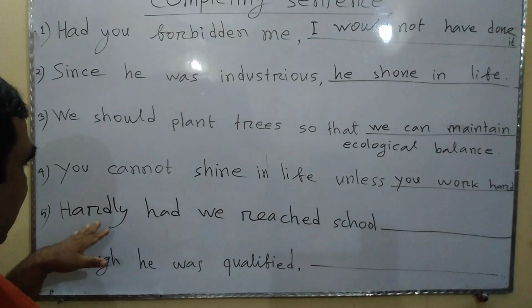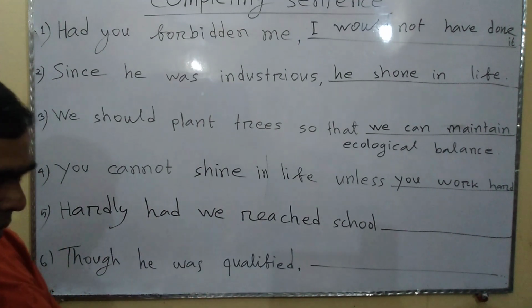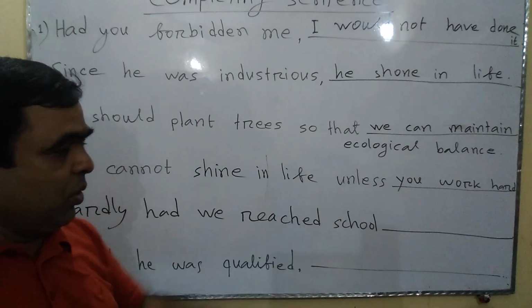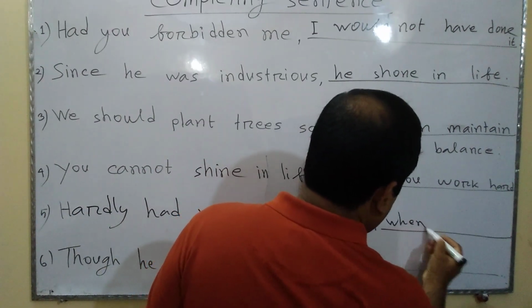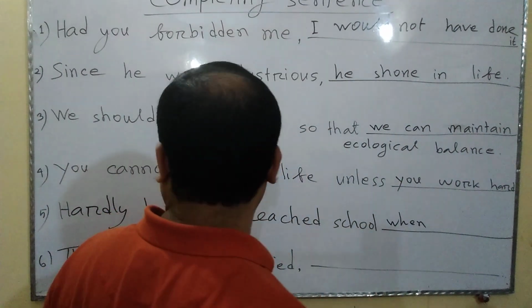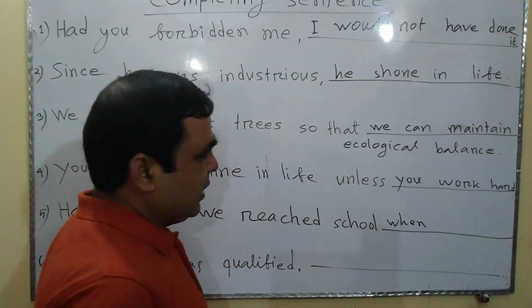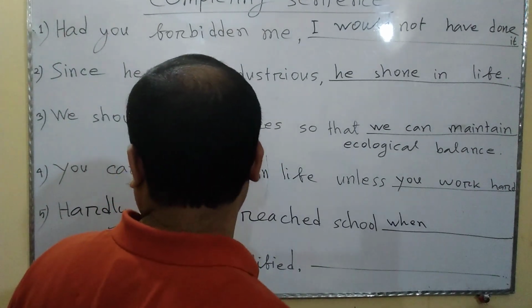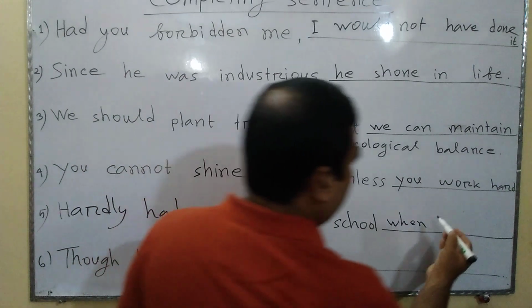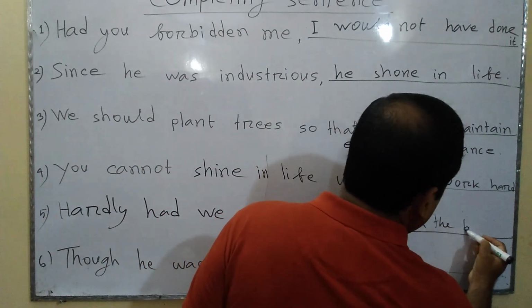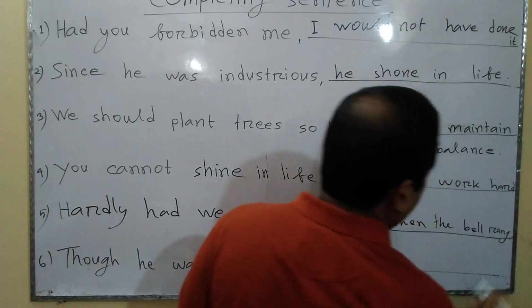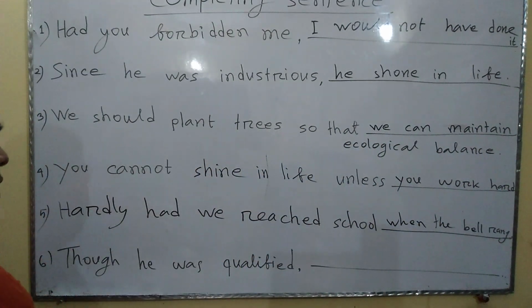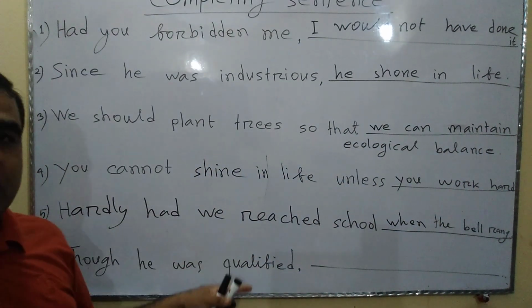So here, hardly had we reached school. First of all, you have to write when. Then you can write another part of this sentence related to school. Hardly had we reached school when the bell rang.